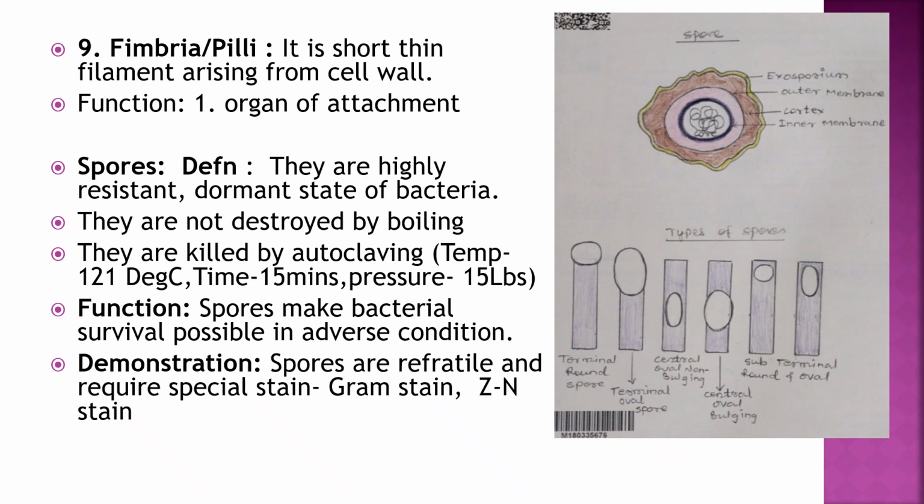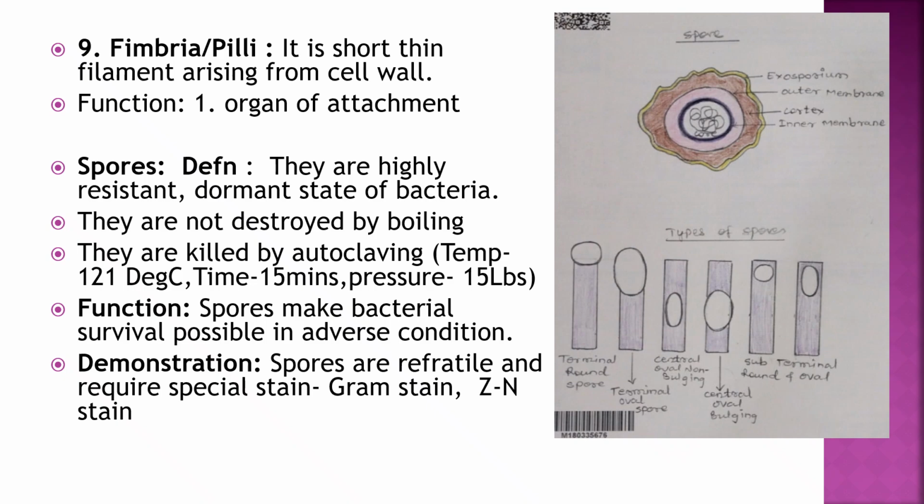Next structure is spores. They are highly resistant, dormant state of bacteria, not destroyed by boiling, and they are killed only by autoclaving, temperature 121 degrees Celsius for 15 minutes and 15 lbs pressure. Function is to survive the bacteria in adverse condition. Demonstration by special staining, gram stain, ZN stain.